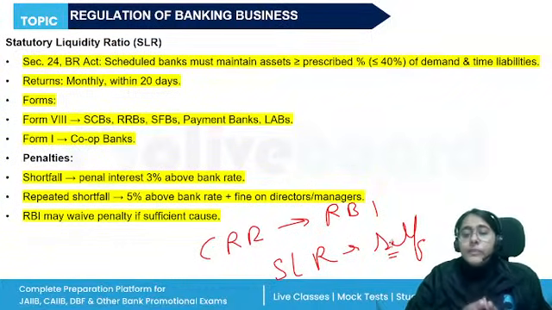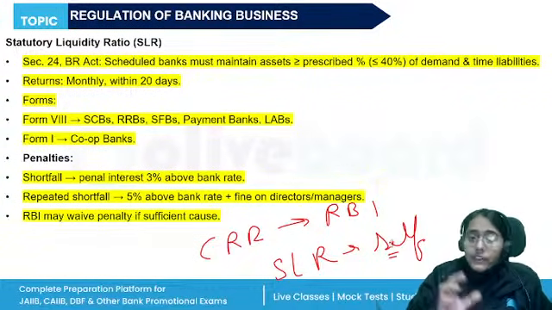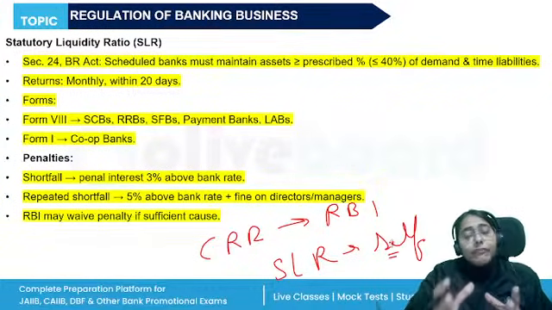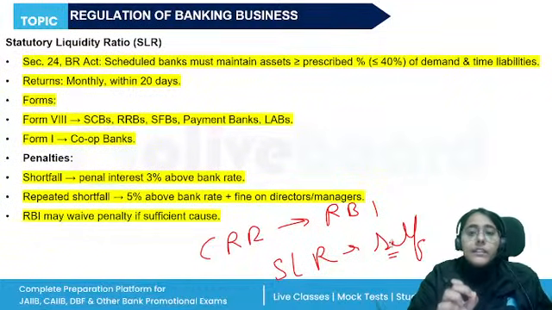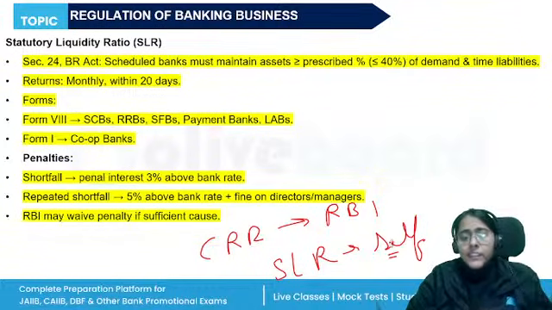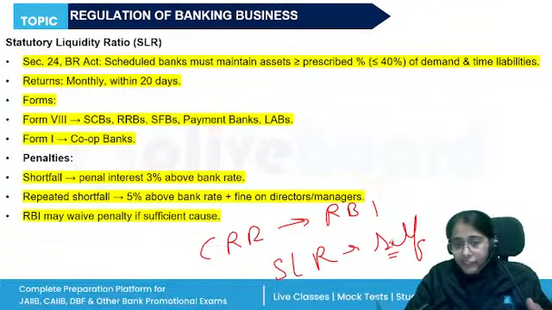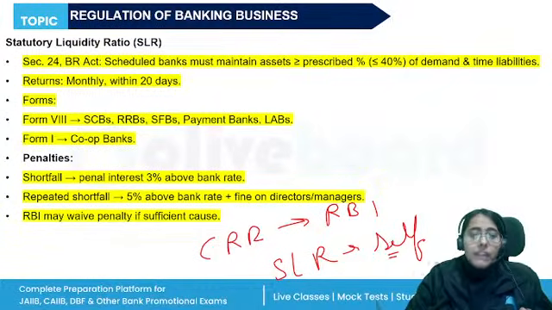The return has to be submitted not later than 20 days from the end of the month to which it relates. So if it was for the month of November, by 20 December the returns have to be filed. Okay. Here again, two forms are there. Form 8, which will be filed by the scheduled commercial banks, including the RRBs, SFBs, payment banks, and LABs. Form I will be submitted by the cooperative banks.